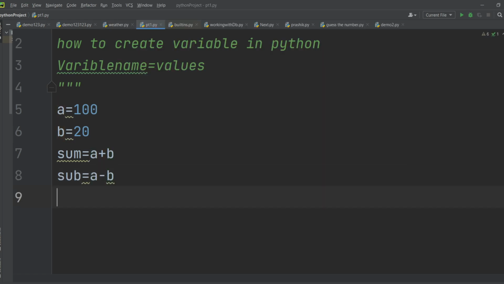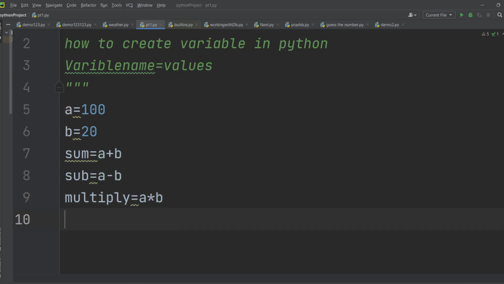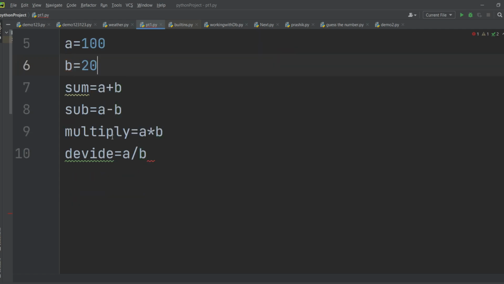Okay, guys. Then if you want to calculate multiplication, you will write a star b. We know about operators, so a star b. So you will calculate multiply. If you want to do division, you can divide. So divide is equal to a slash b. So here you can easily calculate the value of the arithmetic operations: sum, subtraction, multiplication, division. You can directly calculate. How easy.